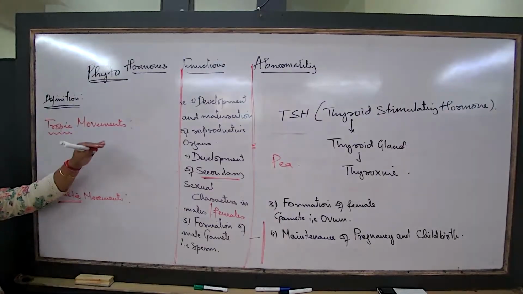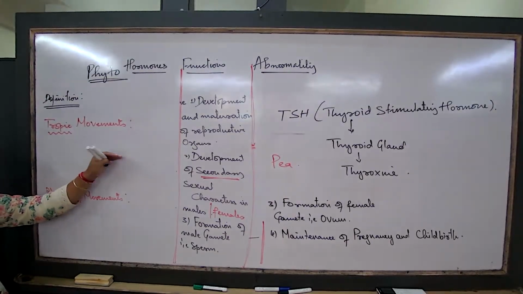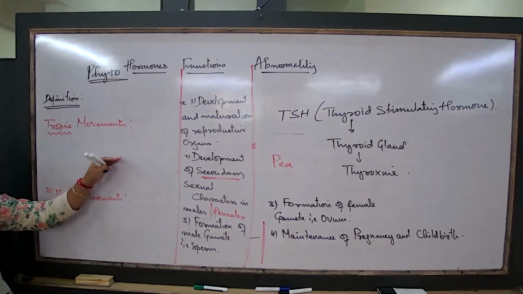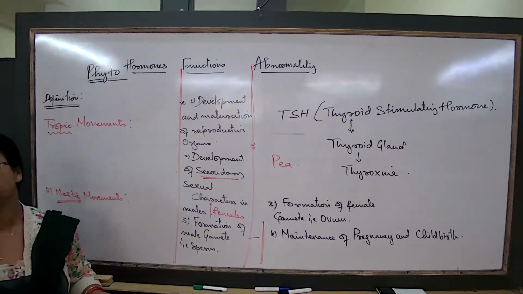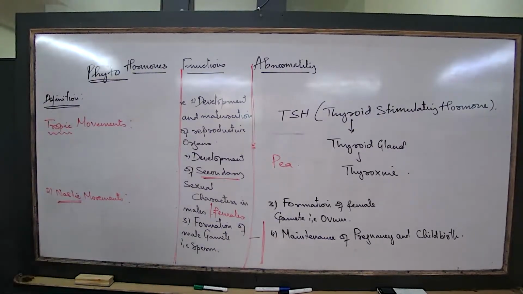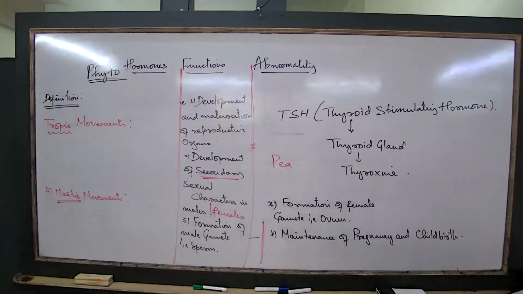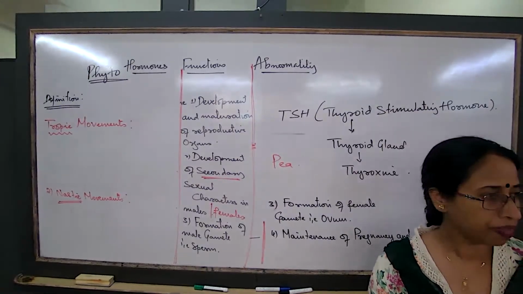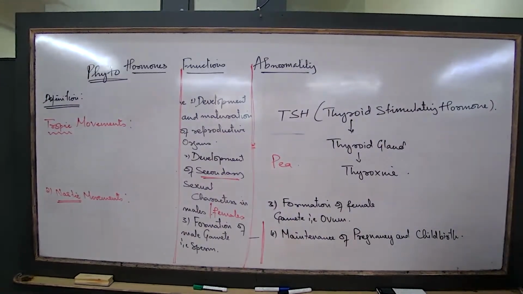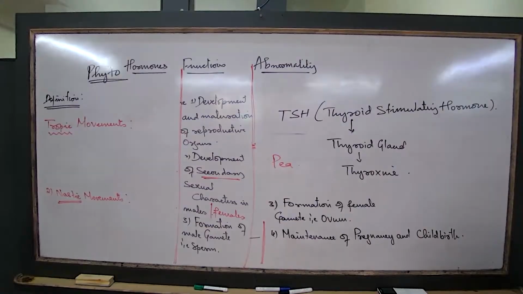So what is left in this chapter is only to study the last part, that is the trophic and the nastic movements in plants. We will talk about the 5 types of trophic movements in plants next class. And listen, after completing this part, what is left? Genetics, did we finish? Genetics we haven't finished.